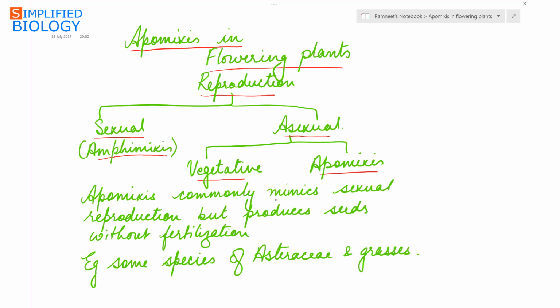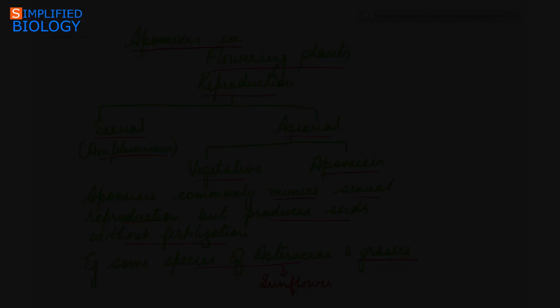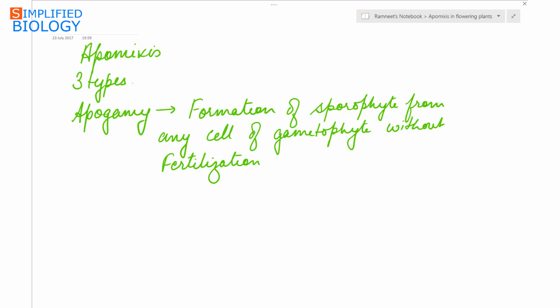Apomixis commonly mimics sexual reproduction, means it copies sexual reproduction but produces seeds without fertilization. It can be seen in some species of family Asteraceae, that is your sunflower family, and in grasses. Apomixis is of three types.